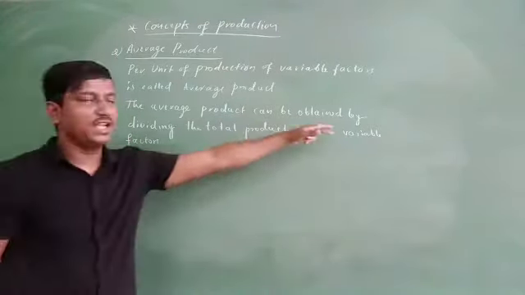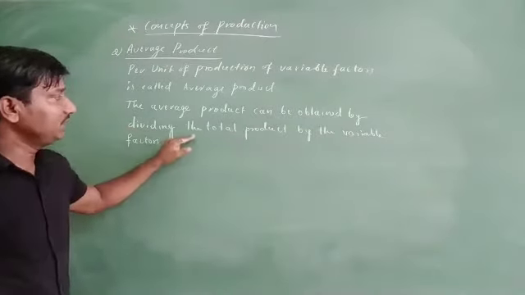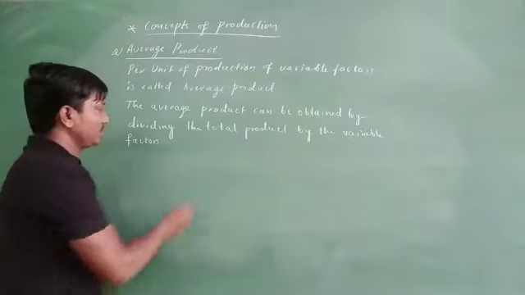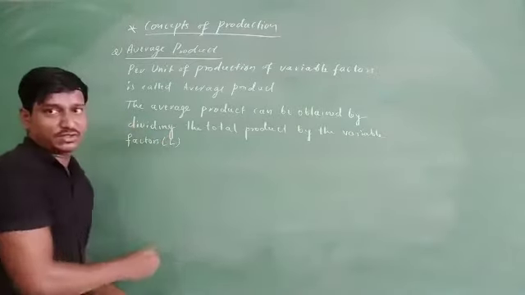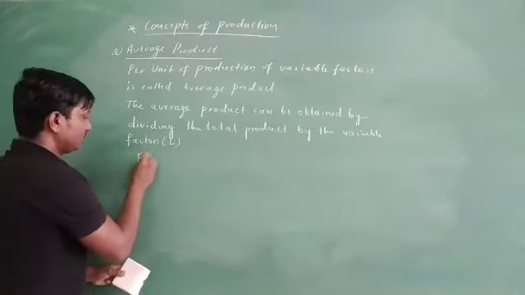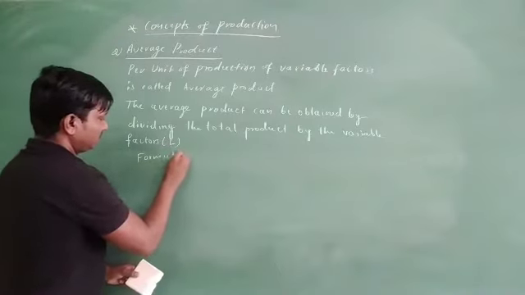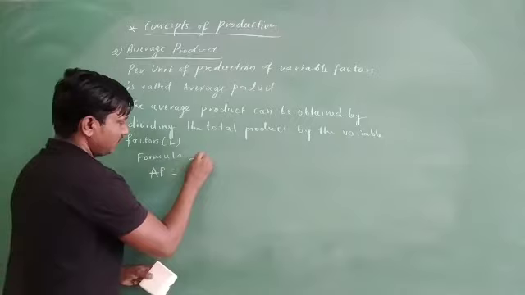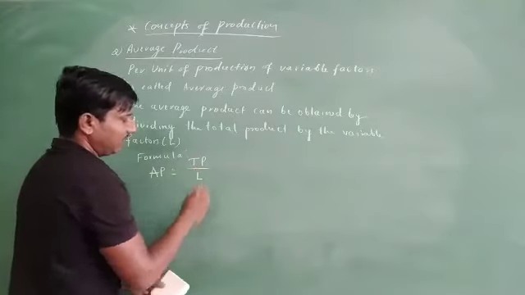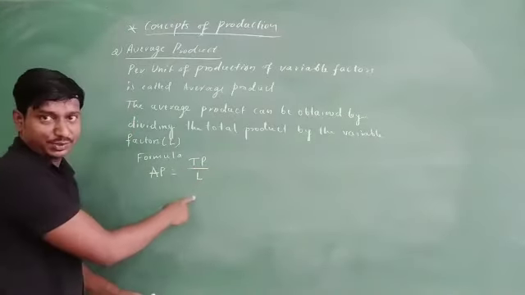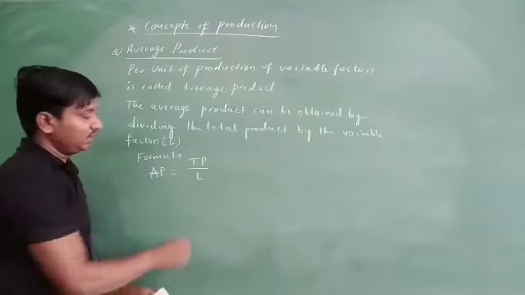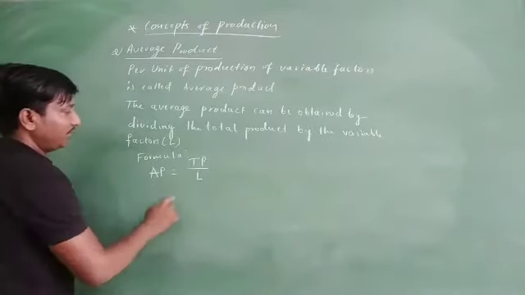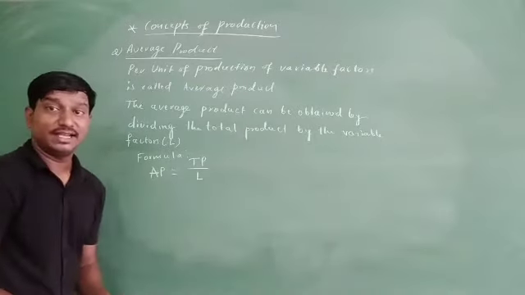The average product can be obtained by dividing the total product by the variable factors. We have variable factors, which we take here as labor. So what is the formula? AP is equal to TP divided by L, where TP is total product and L is labor, which is the variable factor. By applying this formula we can calculate the average product.